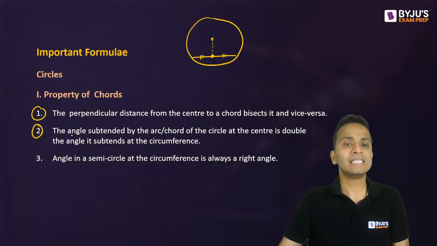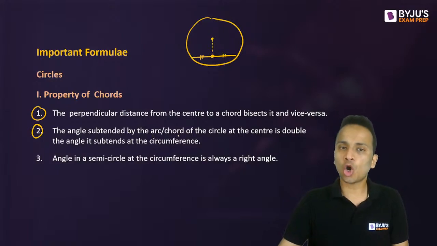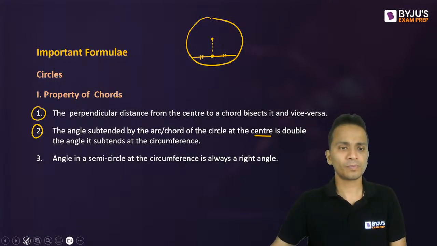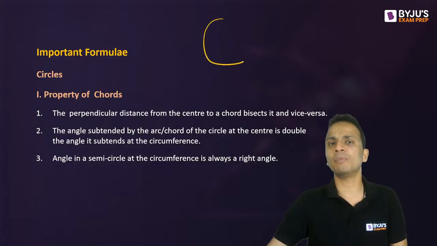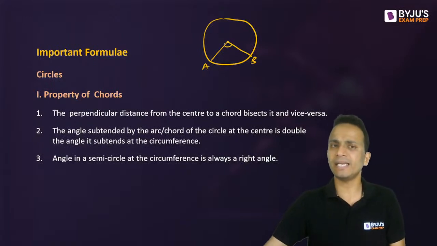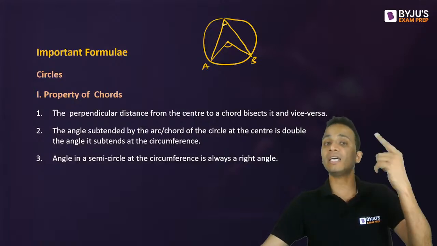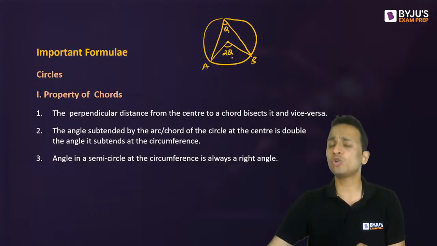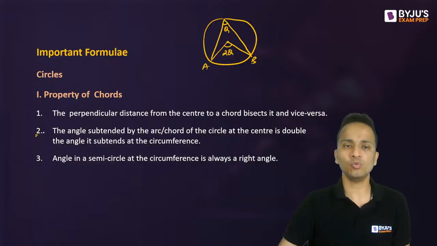Now, property number two is the angle subtended by a chord at the center is double the angle it subtends at the circumference. So I'll draw the figure for you. This is a very common property. Now, let's say AB is the chord or the arc. The angle subtended by this arc AB at the center of the circle is double the angle subtended by the same arc on the other side of the circle. So if this angle is theta, the angle at the center of the circle will be twice theta. That is property number two.